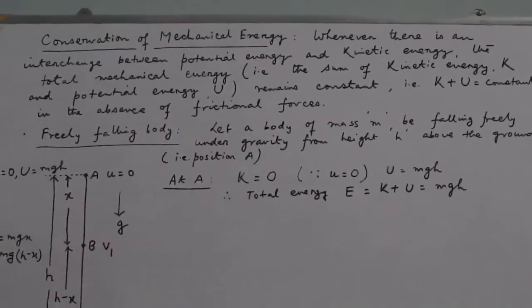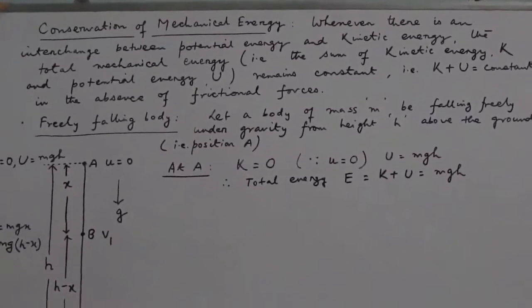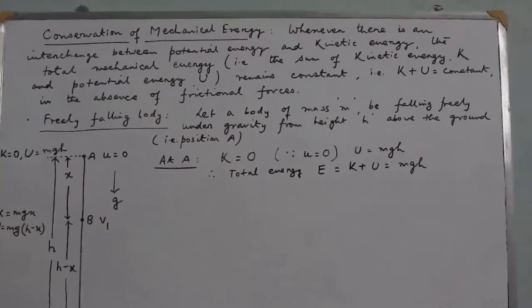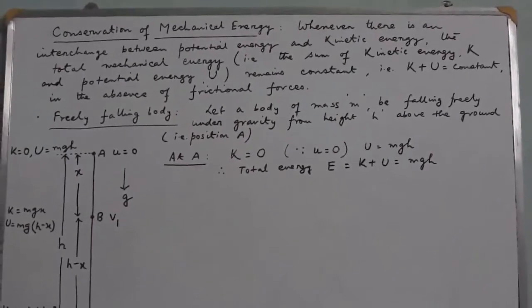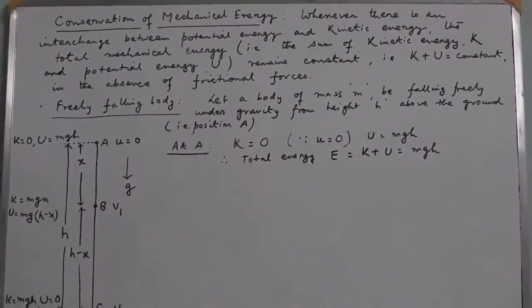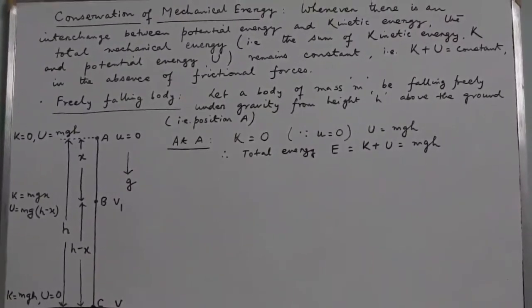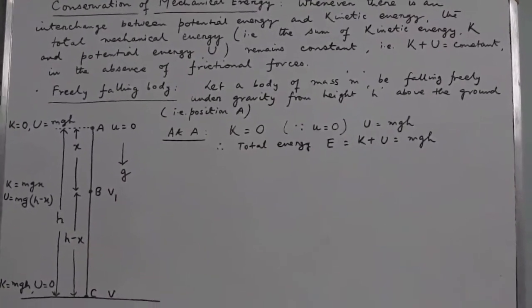In the absence of all sorts of dissipative or retarding forces such as friction, the mechanical energy of a system remains conserved. That means at each and every position the object is in, the sum of kinetic and potential remains a constant.